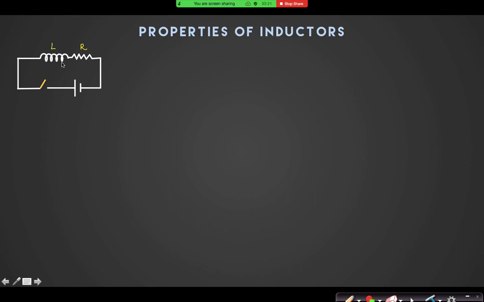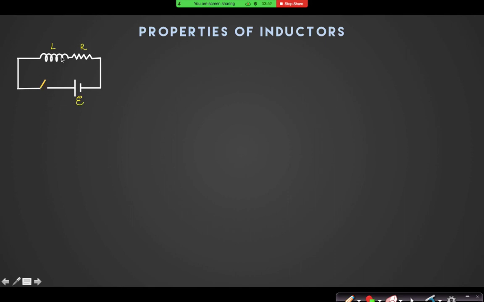If someone says it is an ideal coil, ideal inductor, then no resistance. But in most cases, in your question they will mention there is a coil. So coil means even if you do not connect some external resistance with that inductor, by default you have to understand that the inductor is connected in series with a resistor, and there is an ideal cell of EMF E, and there is a switch.